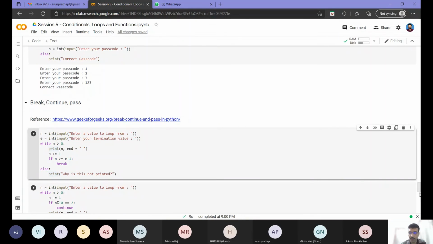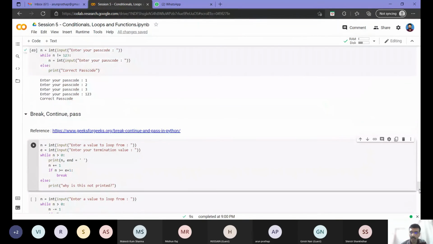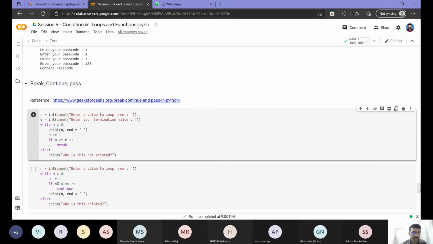So in this example, we printed in descending order from 10 to 1. Suppose I want to print it in ascending order. Then what do I need to do? N plus 1, right? So now what is the issue here? Let's comment this out and see.